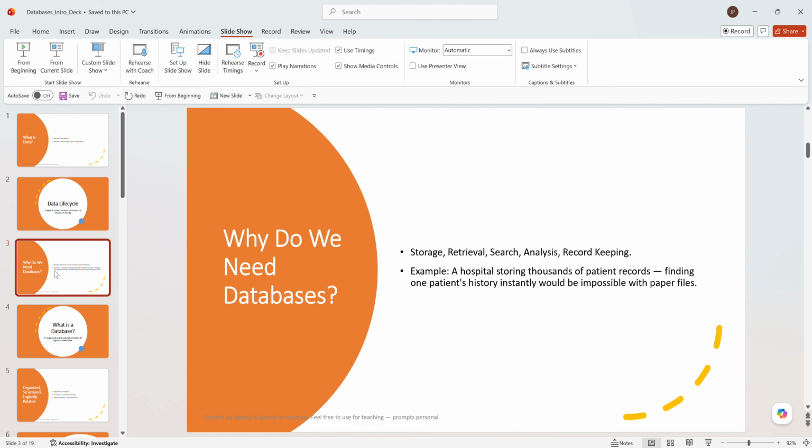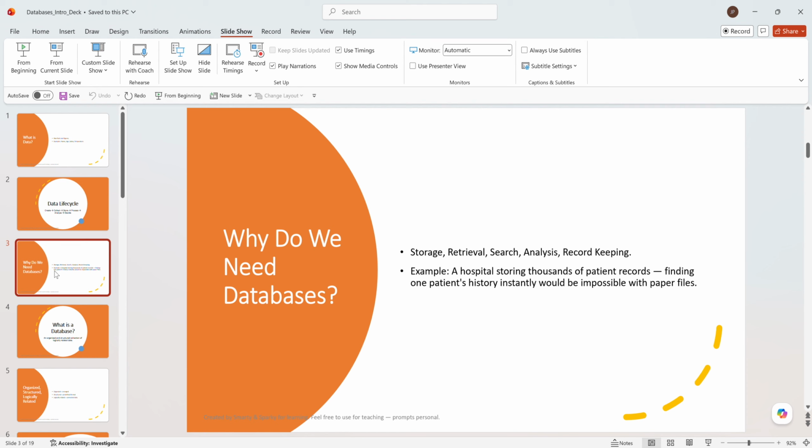So next one, why do we need the data? First of all, the main importance of the database is storage. It should be easily stored, easily retrievable, easily searchable, and useful for analysis and record keeping. As I said, once the data has been collected, we need a place to store it. Otherwise, without storage, it doesn't make sense.